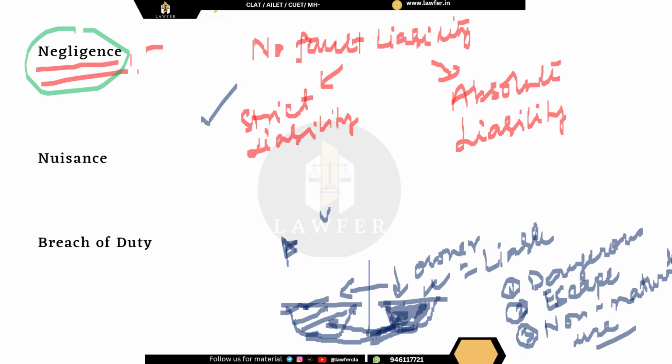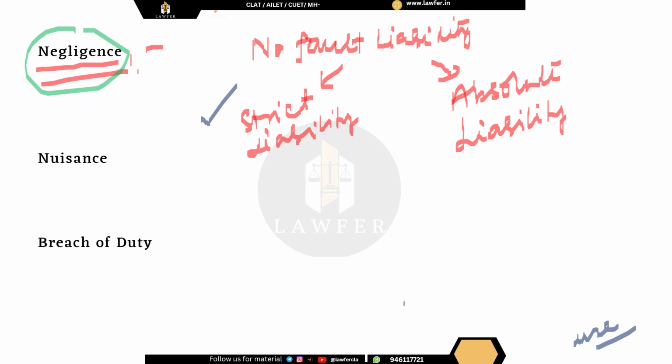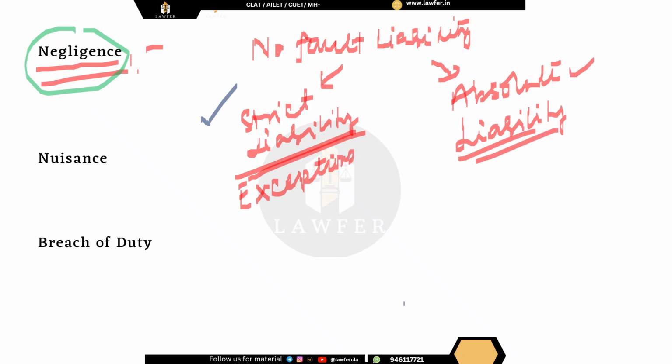Now, later on, our own Supreme Court came up with a doctrine which was stricter than strict liability, which is absolute liability. Now, in strict liability, there were certain exceptions. For example, if the damage was caused because of the natural use of the land, or if the thing which was filled in the land was not a dangerous thing. So there were certain exceptions. But in absolute liability, you can understand from the term absolute, it means that there is no exception.